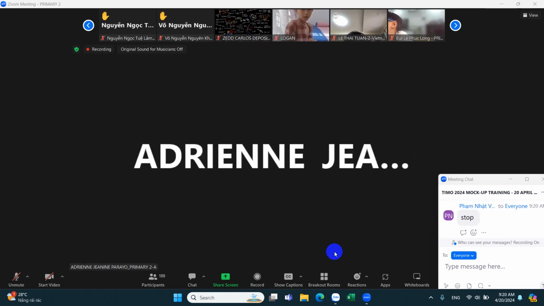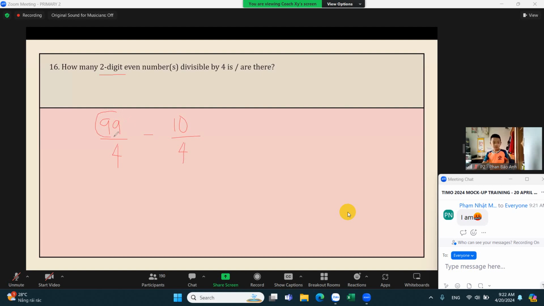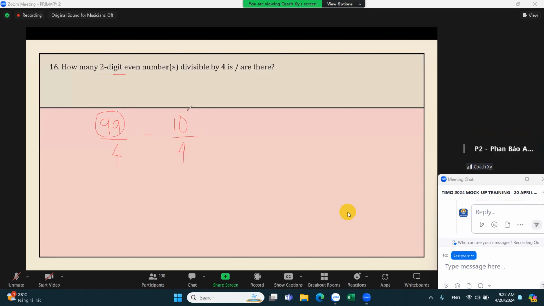Divided by 4. Okay, 99 is the largest two-digit number that we can have, and between 10 and 99, we are trying to find even numbers that are divisible by 4. Of course, if a number is divisible by 4, it's already even, right? So 99 divided by 4 minus 10 divided by 4, and we have to round it off. What's 99 divided by 4?